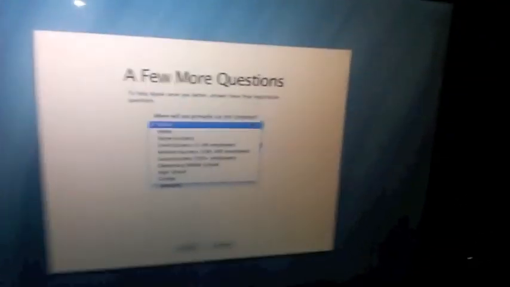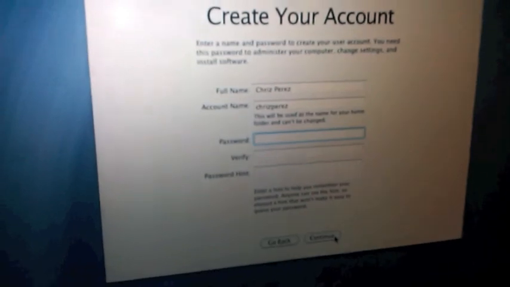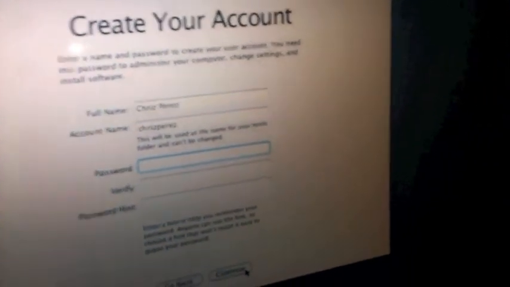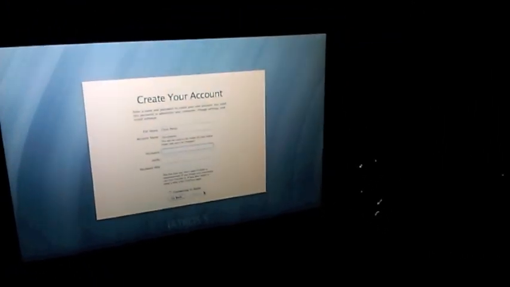Alright, I filled everything out. You press continue. It asks you a few more questions, which I don't know why they want to know that. Click on whatever corresponds with you. In my case, I'll put in college and student, because that's me. Alright. Page account. Just press continue. Unless you want to put a password, go ahead, put a password. You don't really need it. Unless you're super protective over your Mac or whatever, or your Hackintosh.